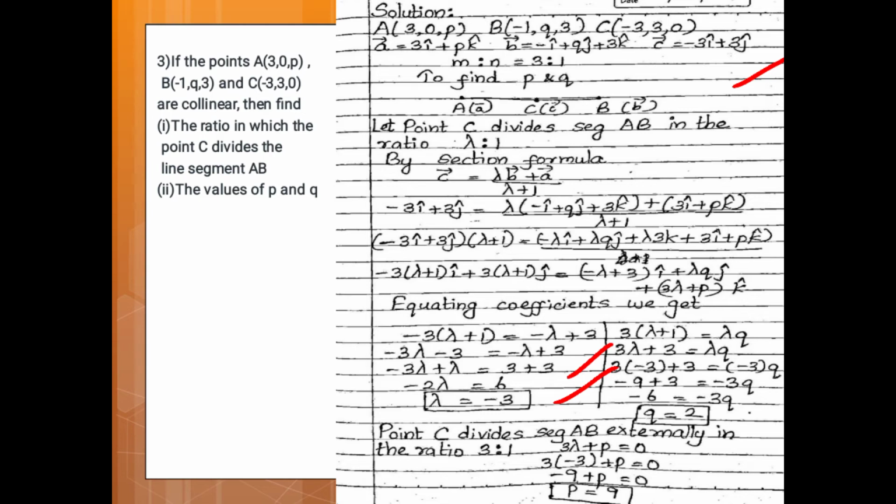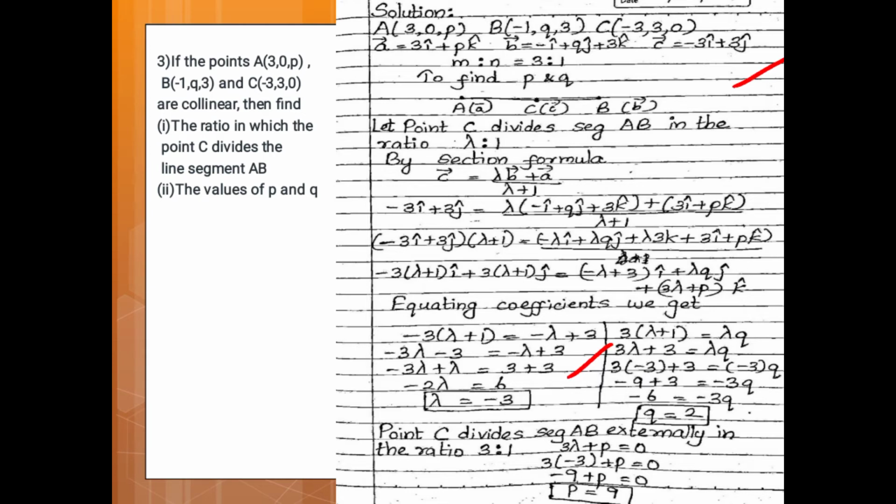So next, equating the other equation, we get 3 (lambda plus 1) is equal to lambda q. Therefore 3 lambda plus 3 is equal to lambda q. Therefore 3 into minus 3 plus 3 is equal to minus 3 into q. So minus 9 plus 3 is equal to minus 3q. Therefore minus 6 is equal to minus 3q.